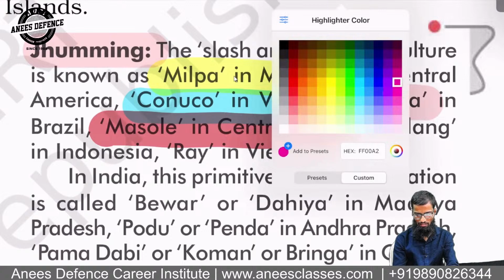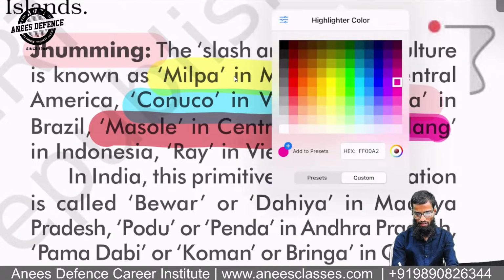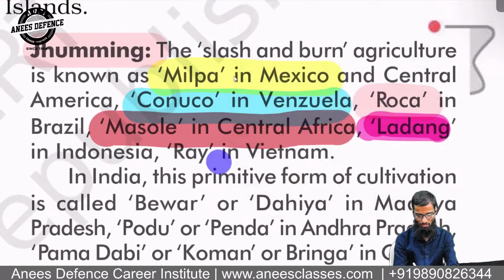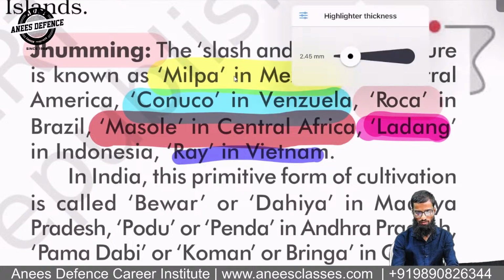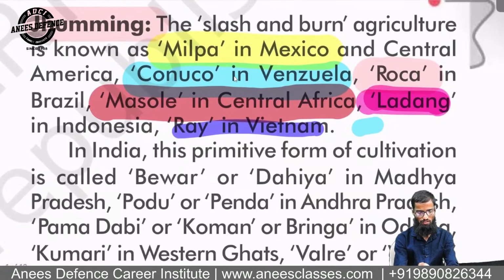Then Ladang in Indonesia, and Ray in Vietnam. Is it clear? So try to understand this.